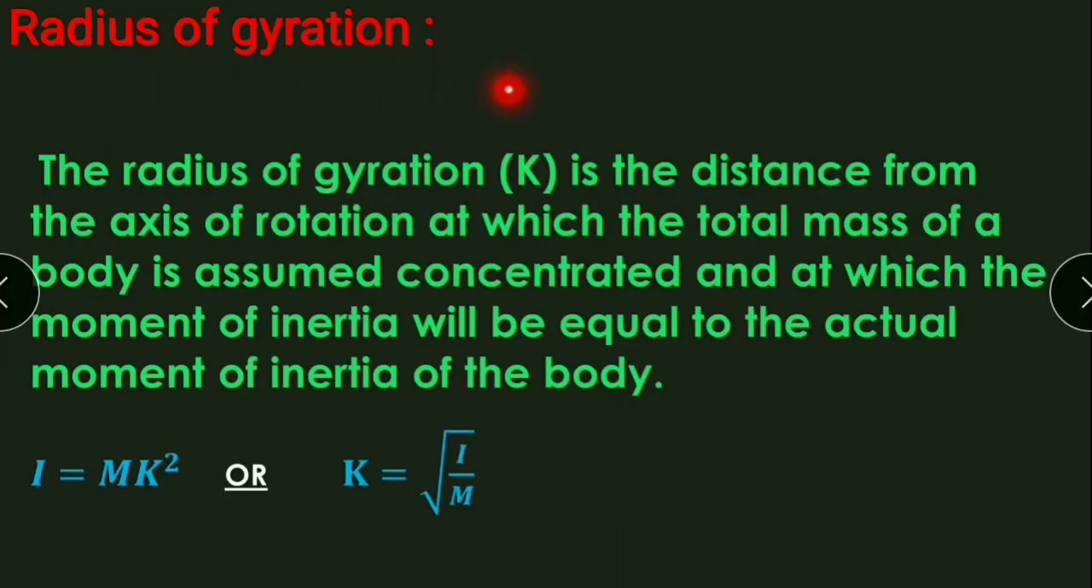Therefore, definition of radius of gyration: the radius of gyration k is the distance from the axis of rotation at which the total mass of a body is assumed concentrated, and at which the moment of inertia will be equal to the actual moment of inertia of the body, and the value of k is equal to square root of I upon m. So we will stop here.